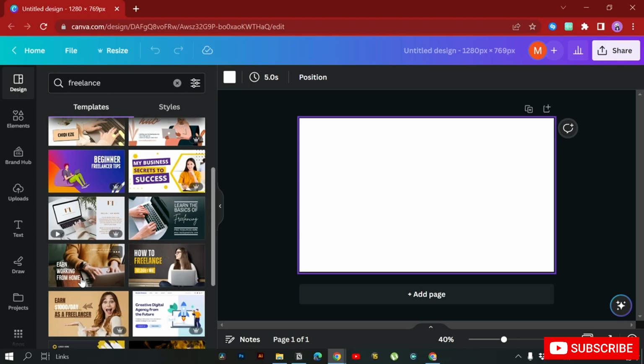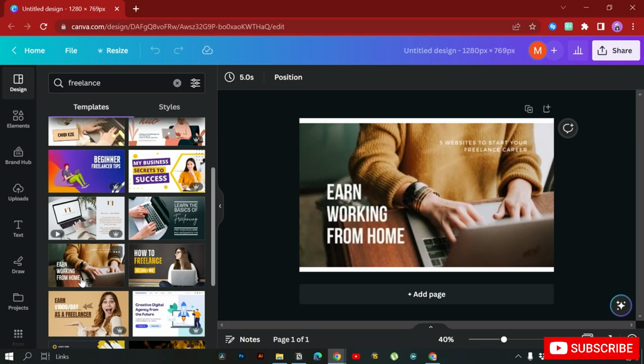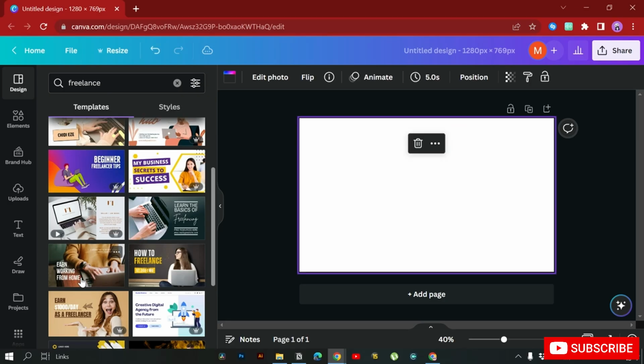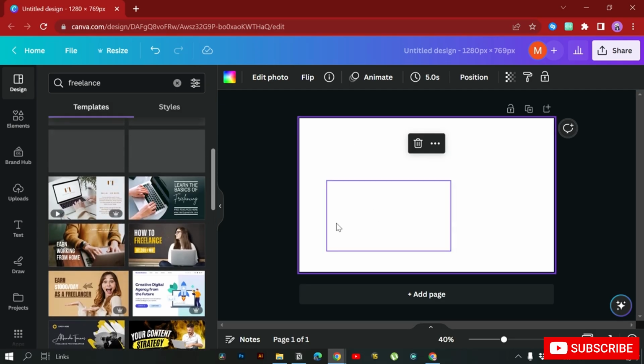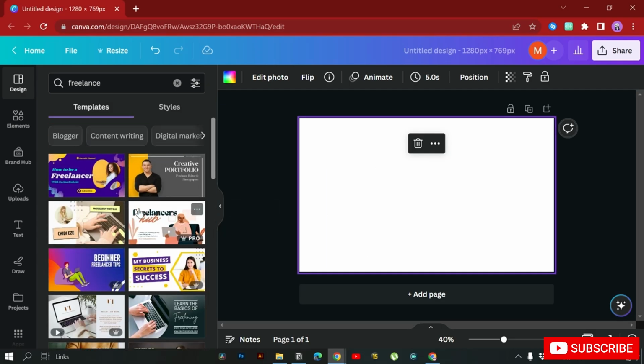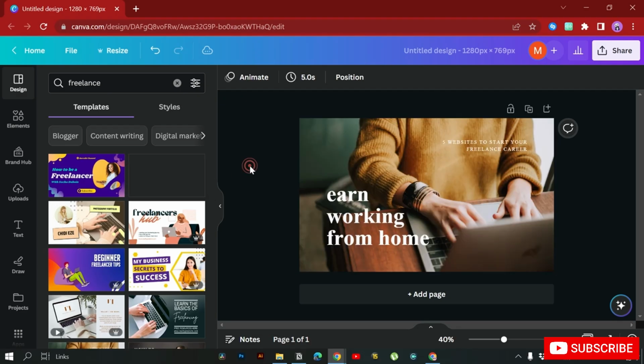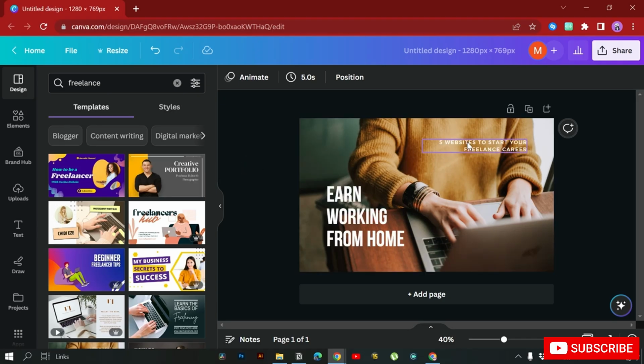For this purpose I'm going to use this one. I really like it. Use one of these, whichever you like. If you like this one, just click on it and it will appear over here. Just simply drag and drop one of these, and then change the title, change the stuff inside. You can even change the pictures as well. So as you can see, I have added this one over here.